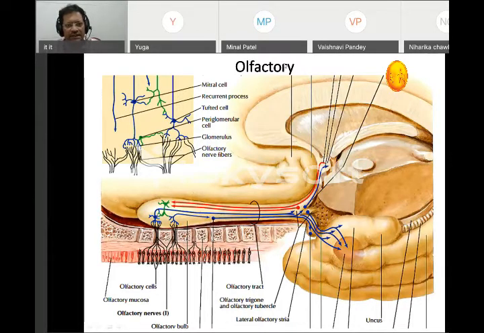Olfactory nerve is a sensory nerve, that's one. Second, it carries the sense of smell. Where does it go? It has to open in the nasal cavity. How does it come into the nasal cavity? It comes through the cribriform plate. Just remember these few things, which will be very helpful as we go ahead.